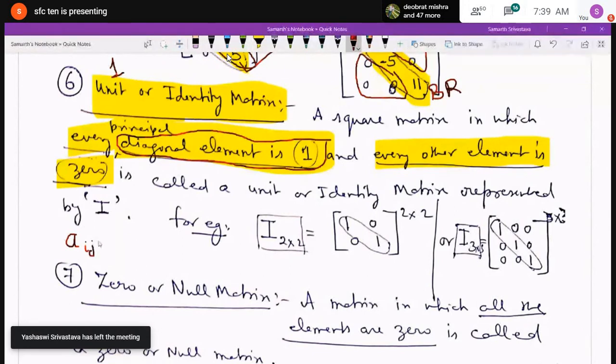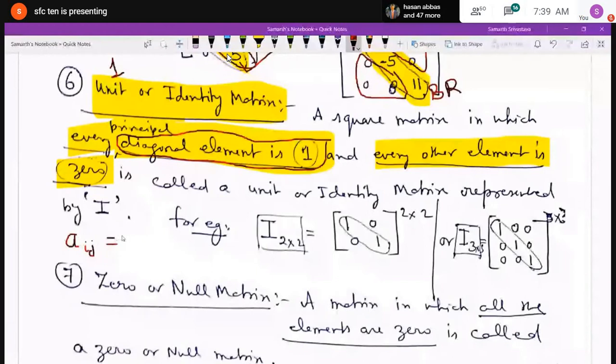Okay, so you have to remember that a unit or identity matrix is a diagonal matrix. That means it will be in the shape of a square matrix only, in which all the principal diagonal elements are 1 and the rest of the elements are 0. It is called an identity matrix, and it is represented by the letter I. For example, I have written I 2 by 2.